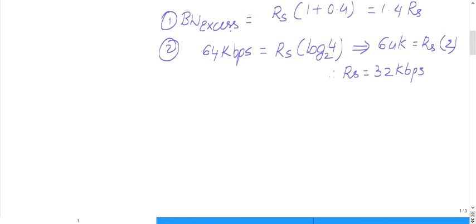Now let us find the excess bandwidth. Bandwidth excess is nothing but 1.4 times RS. RS is 32 kbps. If you multiply, this yields 44.8 kilohertz.